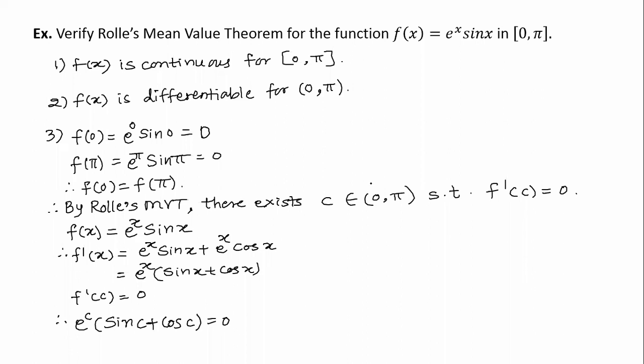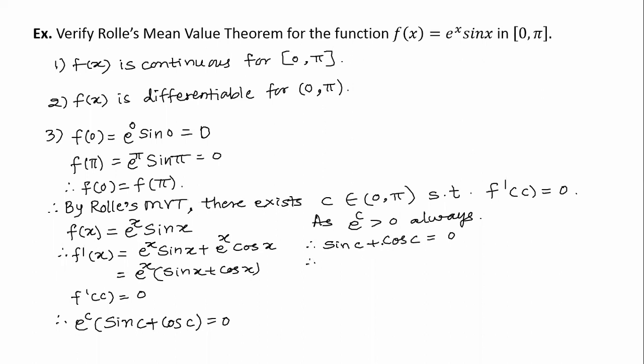So we'll discuss that somewhere. But e to the power anything is always greater than 0, always, meaning not equal to 0. Therefore, sin c plus cos c is equal to 0.